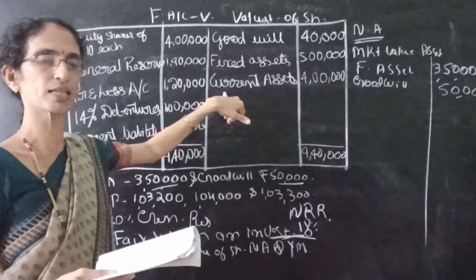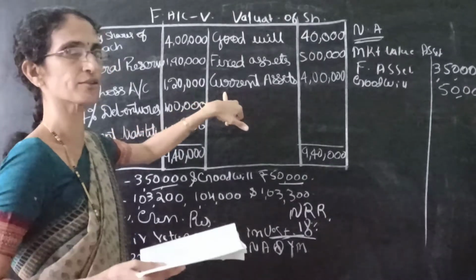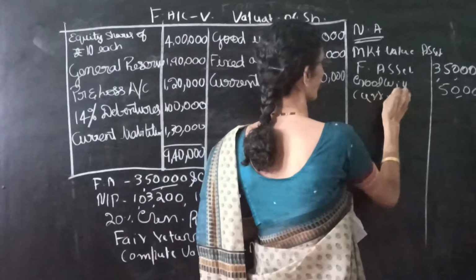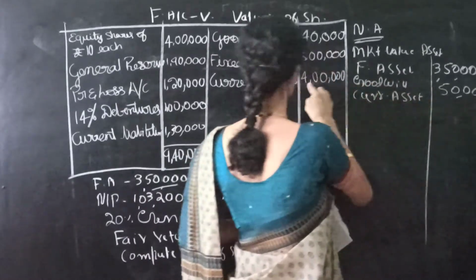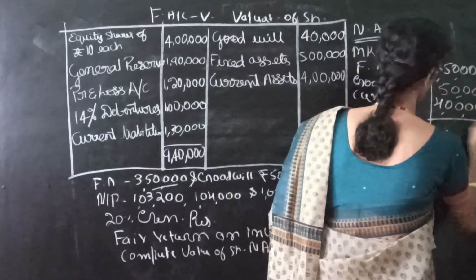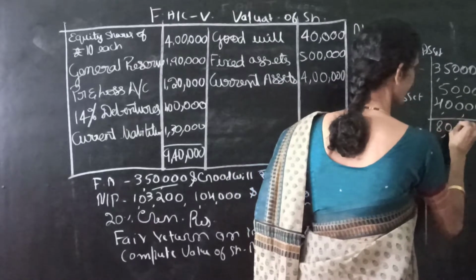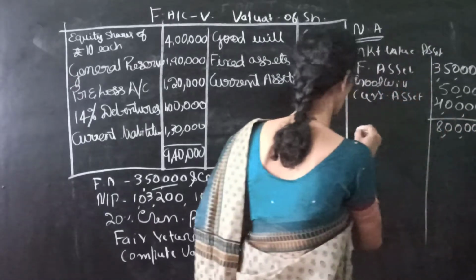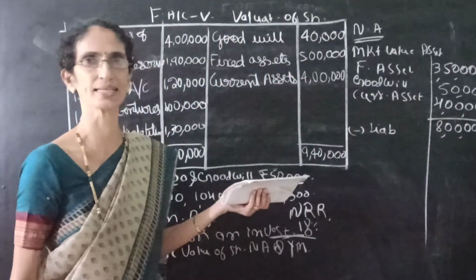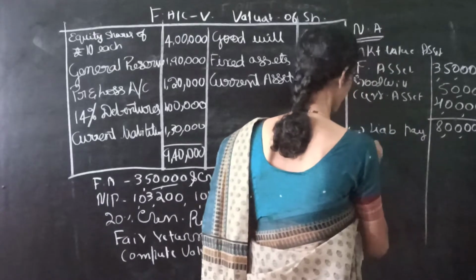So if market value is not given, we have to assume book value as market value. So we have to take into consideration this value of the current asset. That is, the value of current asset is 4 lakh. So add the asset, we get 8 lakh. Out of this 8 lakh, we have to deduct the liabilities payable to outsiders.